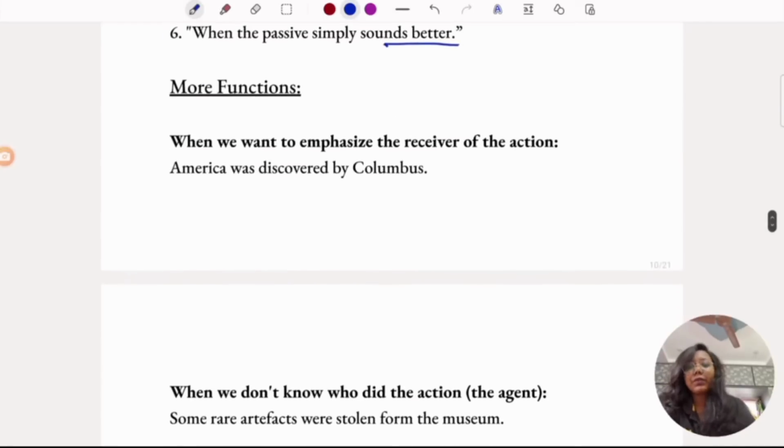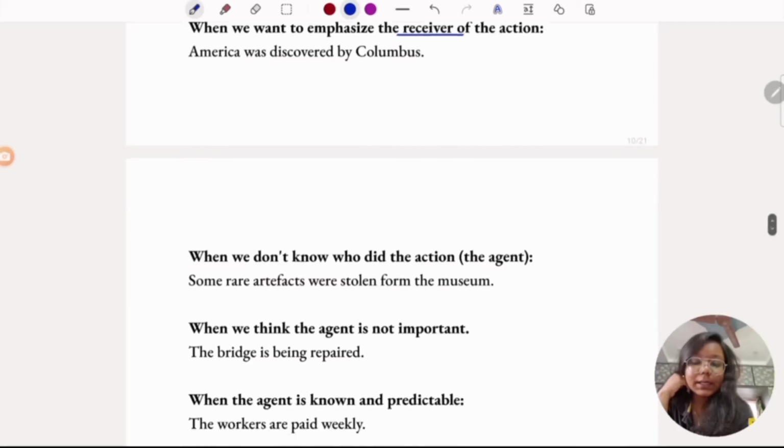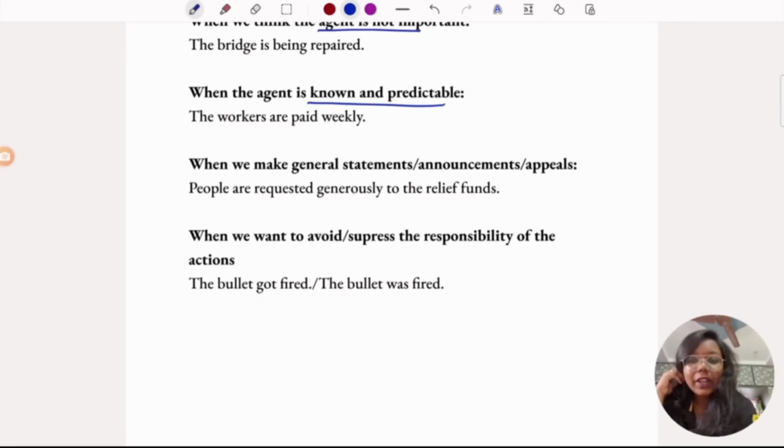There are some more functions. When we want to emphasize the receiver of action: America was discovered by Columbus. When we don't know who did the action: some rare artifacts were stolen from the museum. By whom, you don't know, so you have not mentioned it anywhere. So the passive voice is being used here. When we think the agent is not important: the bridge is being prepared. When the agent is known and predictable: the workers are paid weekly. When we make general statements, announcements or appeals: people are requested to contribute generously to the relief funds.